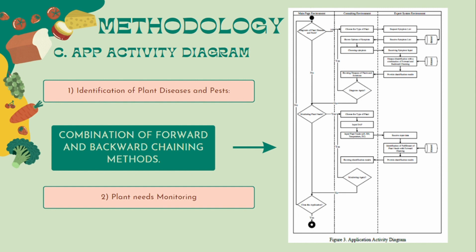This is an example image of a combination of forward and backward chaining methods. Then, second is plant needs monitoring. Users can monitor plant needs for various types of plants. The spinner is available for users to choose the kind of plant that is available in the database.